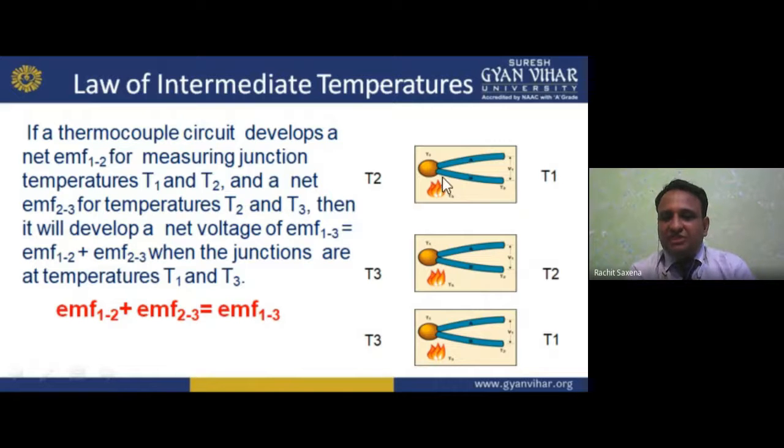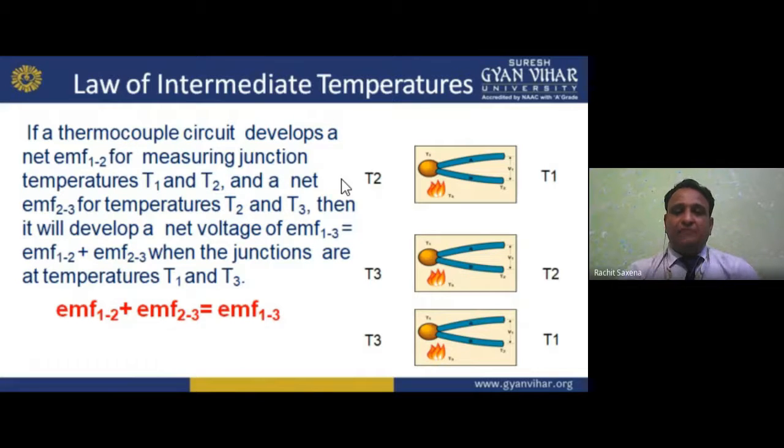Now the first case is T1 and T2, second case is T2 and T3. Then it develops a net voltage of EMF 1 to 3. Why is a third temperature needed? Because we are adding something intermediate, my dear student. We are basically adding something with A and B. We are basically joining something. So that is why we are using this intermediate law here.